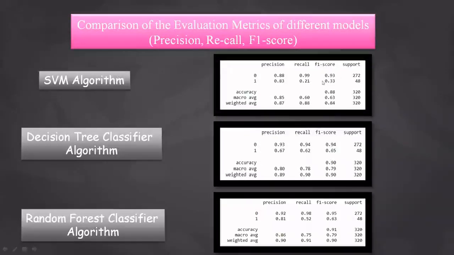So what does the F1 score mean here? The F1 score is generally the average of the precision and recall. So you can see that if precision is 0.88 and recall is 0.99, and the F1 score is the average of these two, then 0.93 comes between these two values. So here are the SVM algorithm, decision tree classifier, and random forest classifier evaluation metrics.